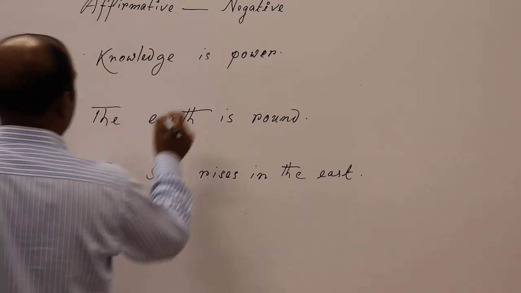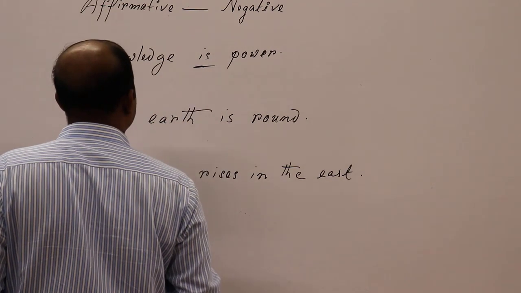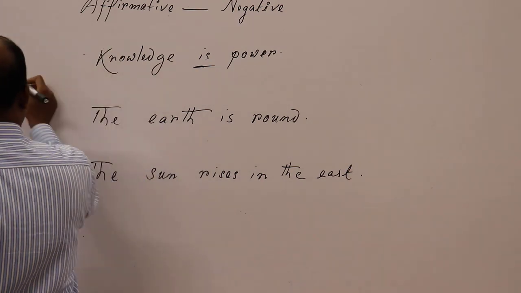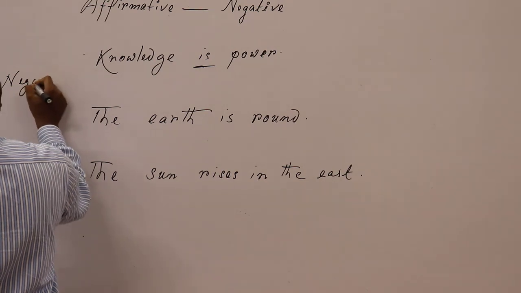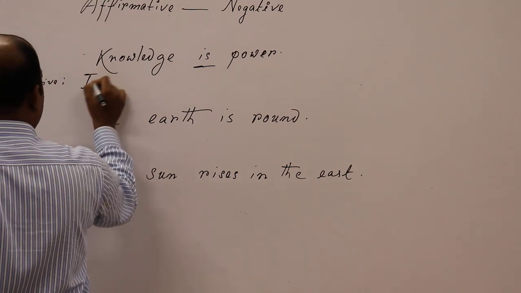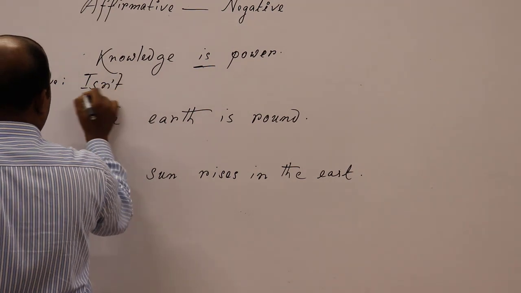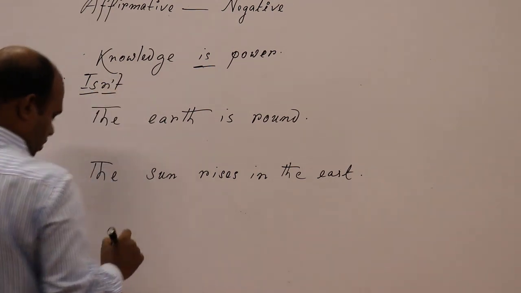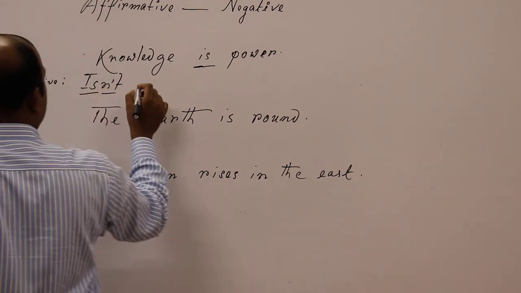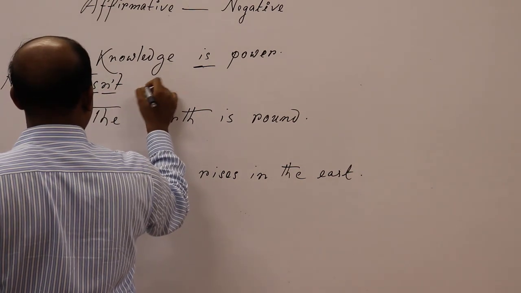Look, as there is the main verb is here, you need to use isn't. Okay? Is, then the short or contracted form of not should be added, and then isn't.